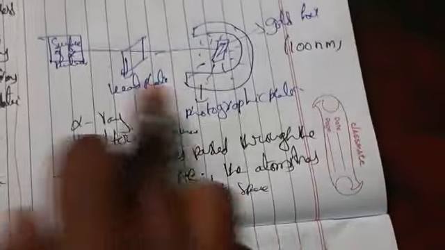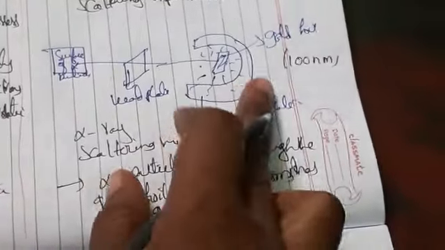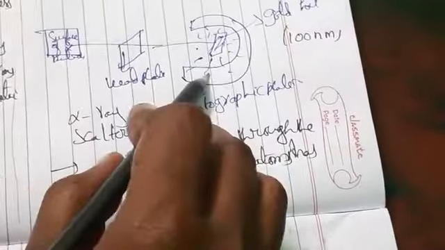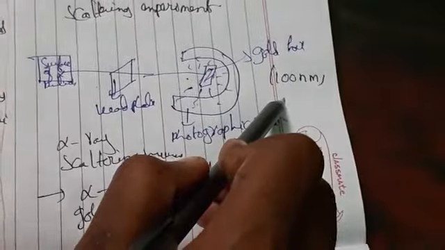Whatever alpha particles pass through the gold foil, which is 100 nanometers thick, the atom is having large empty space.